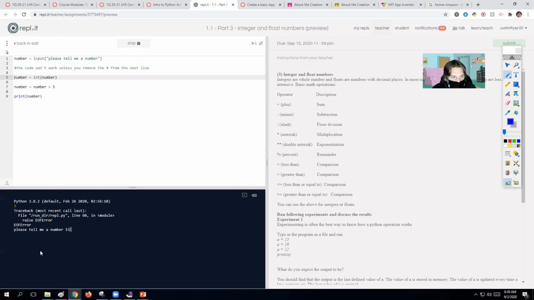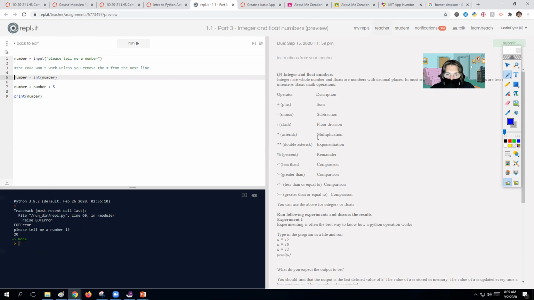So I have 15. I run it. What happens is that 15 that we typed in was a word. The word gets turned into a number here in step 5. And then in step 7, it gets added 5 to it. So 15 plus 5 is 20. And we show that answer.